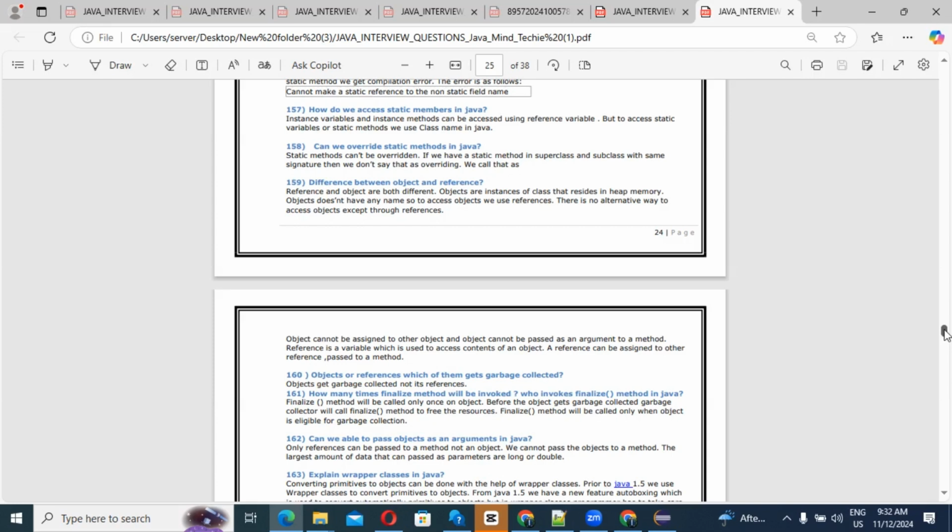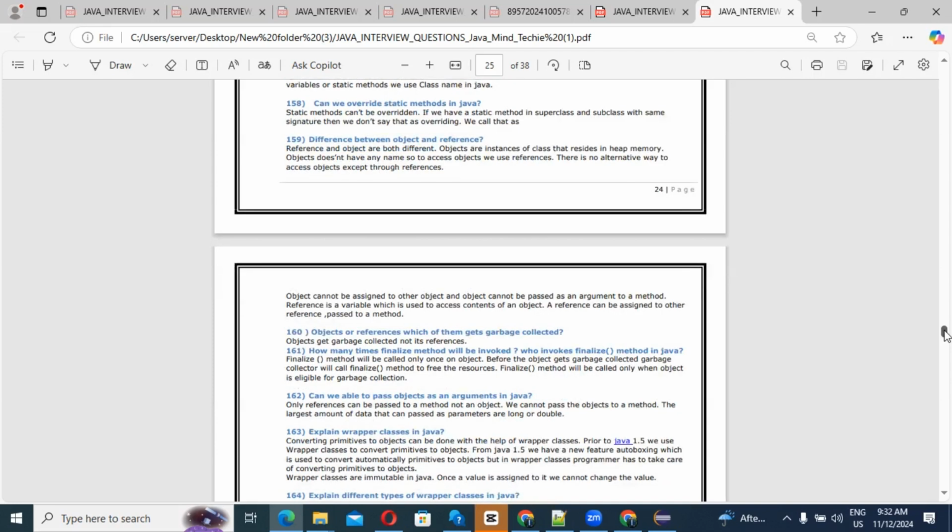Guys, the next question is: can we pass objects as an argument in Java? Only a reference can be passed to a method, not an object. We cannot pass the object to a method. The largest amount of data that can be passed as a parameter is long or double.